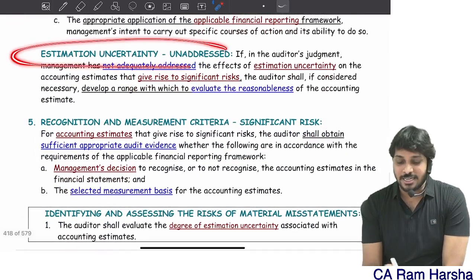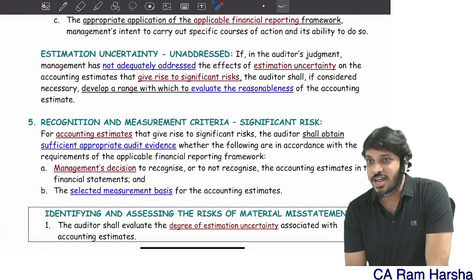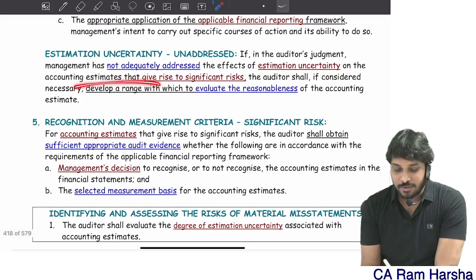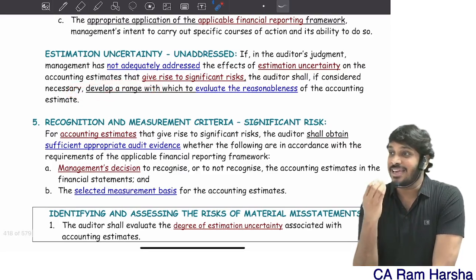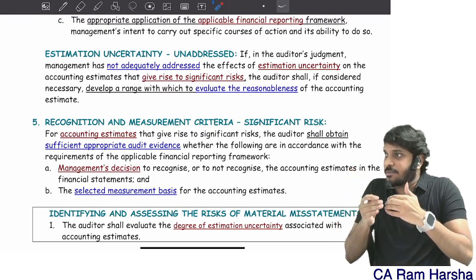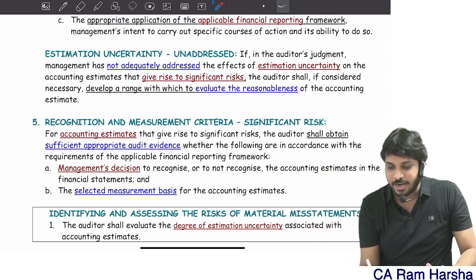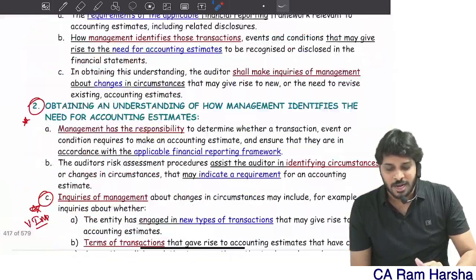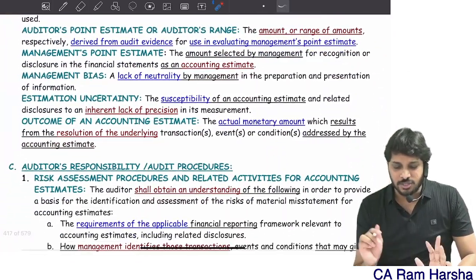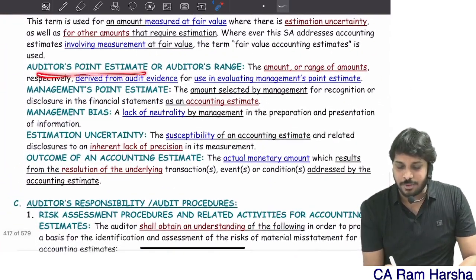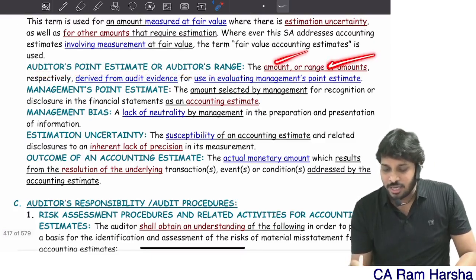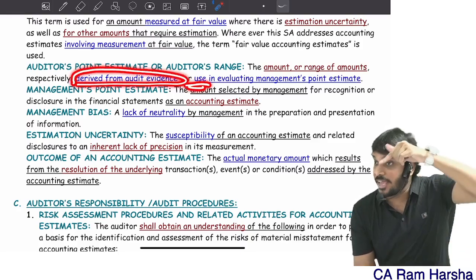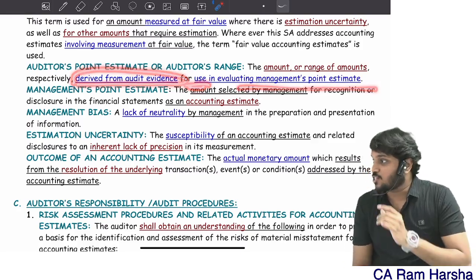Suppose management did not answer the estimation uncertainty, did not conduct any sensitivity analysis, no workings, then the auditor has to develop a range. Means the auditor, based on the data available, will develop the estimate and see the reasonableness of the management's estimate. What is auditor's range? Very simple. Auditor's point estimate or auditor's range is nothing but an amount, or range of amounts, derived from audit evidence for use by the auditor to evaluate management's estimate.